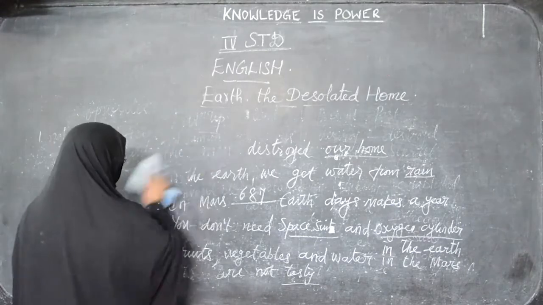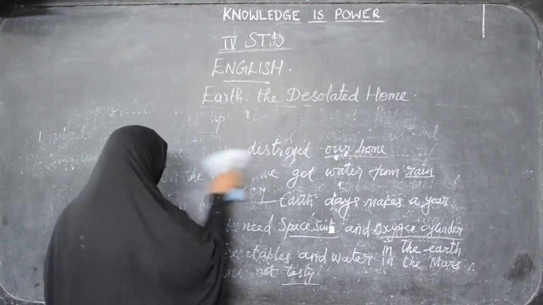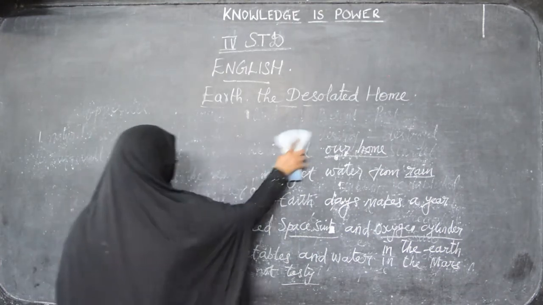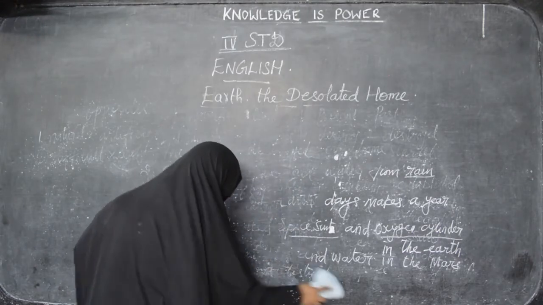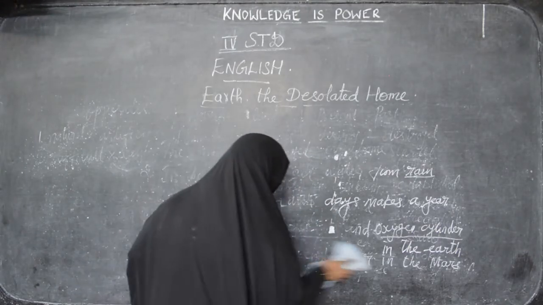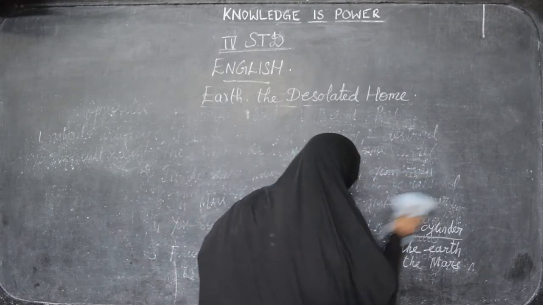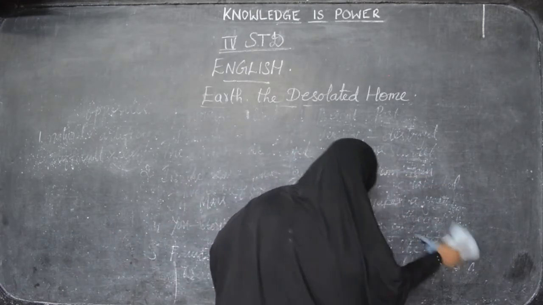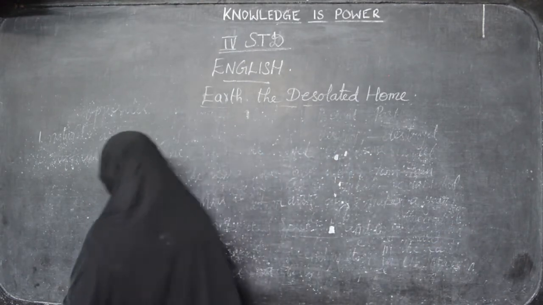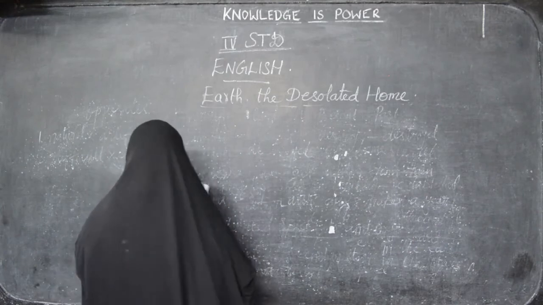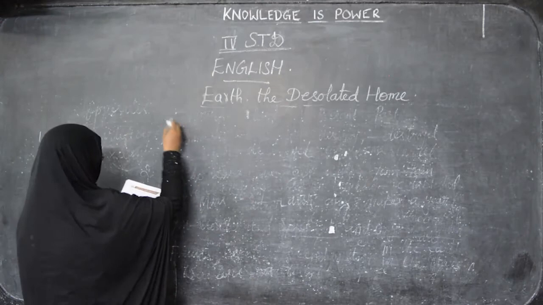Now next, choose the correct answer. Options are given. I am writing the options first.